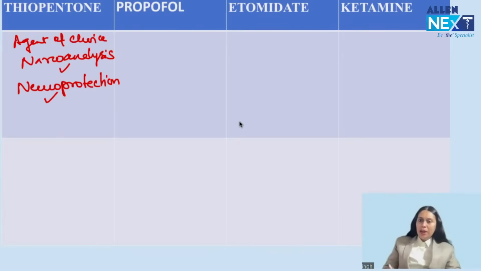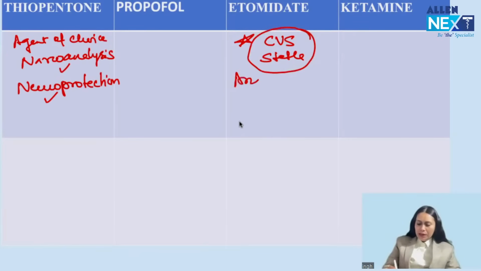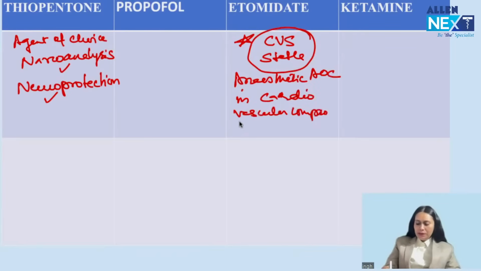Etomidate. I want to share a star point of etomidate. This is a non-opioid IV anesthetic agent, but completely cardiovascular stable. Etomidate is completely cardiovascular stable. So it is the anesthetic agent of choice in cardiovascular compromised patients.